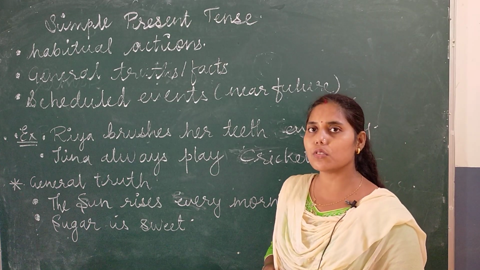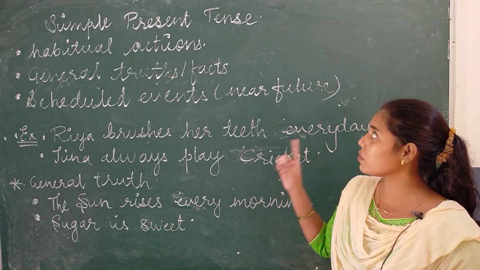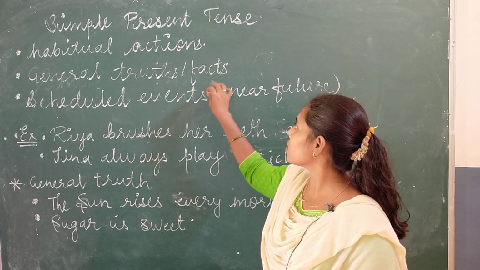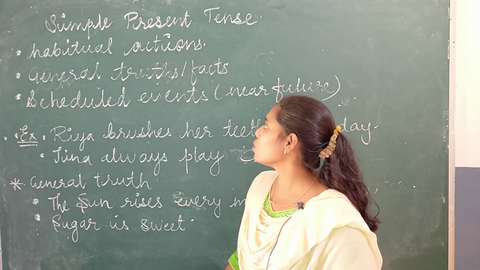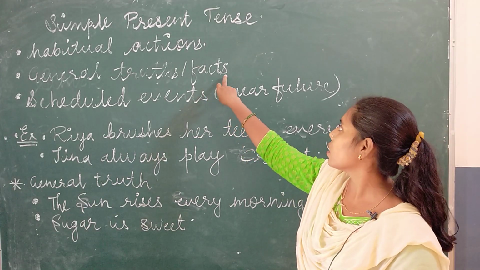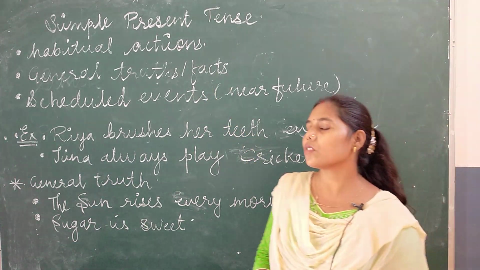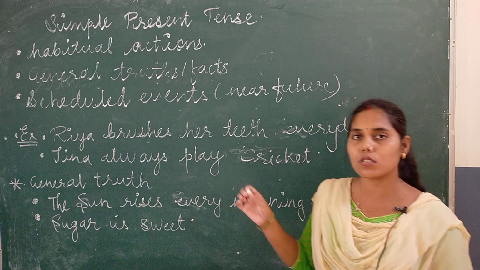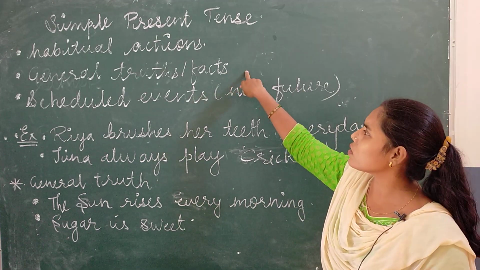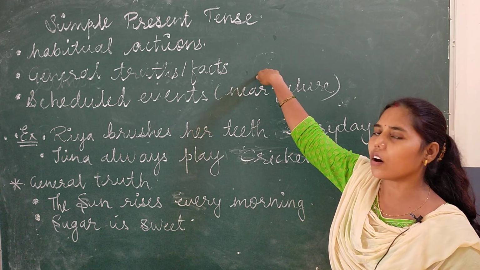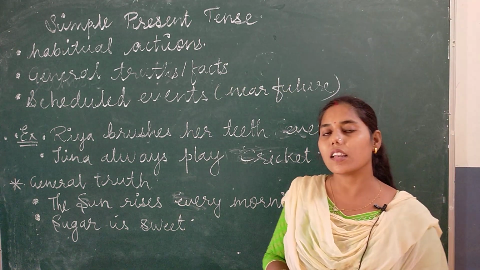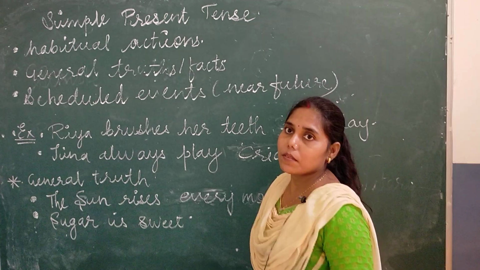Now next, when we are going to express general truths or facts, that time also we have to use simple present tense. Why? Because general truths or facts never change.